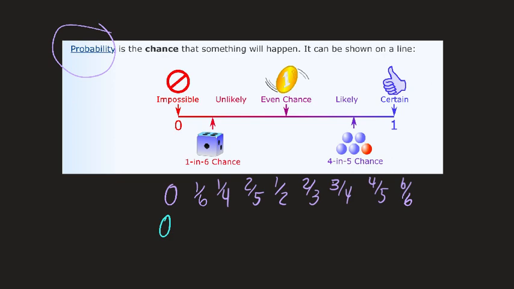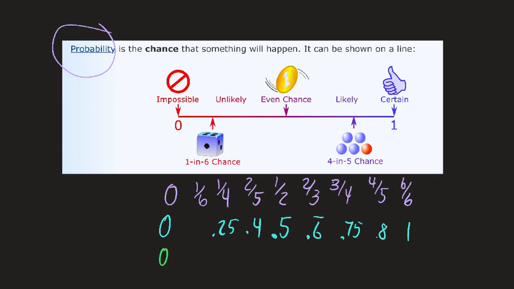You could also express probability as a decimal. So you could have 0.51, 0.25, 0.4, 0.6 repeating, 0.75, 0.8. The closer that you get to 0.99, we're getting closer to 1. So probability can be a fraction, probability could be a decimal.